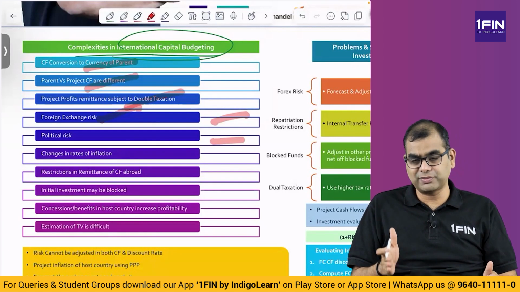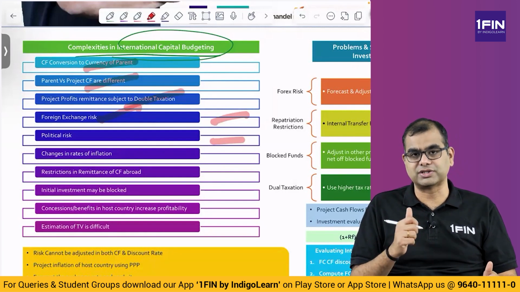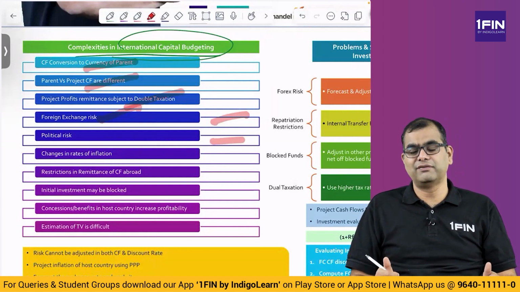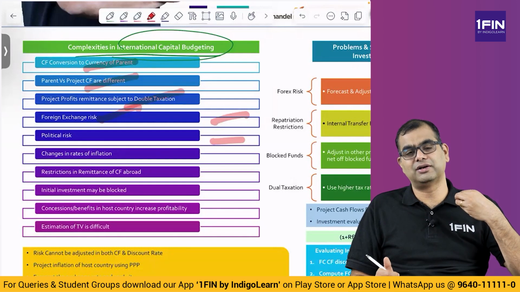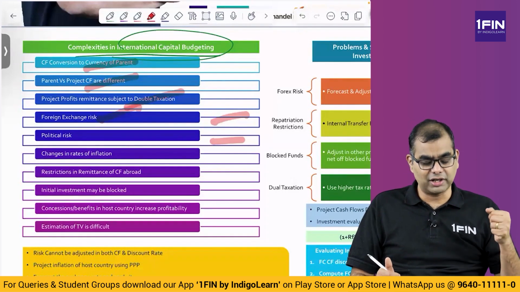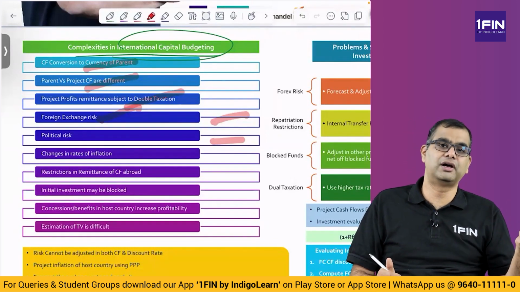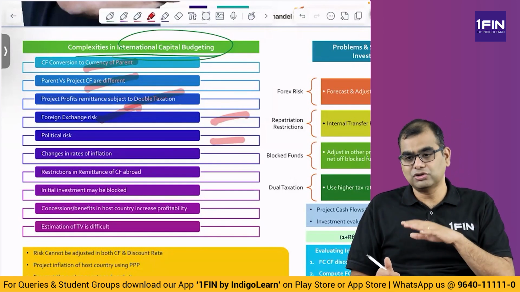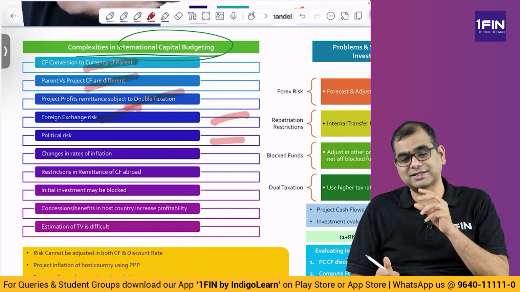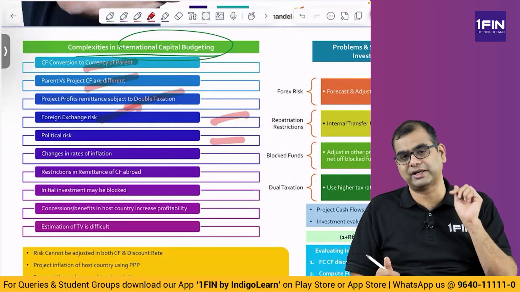So when you make an investment from one country, India, into the US, let's say tomorrow the US says we will impose huge tariffs on all Indian companies, or the US says we will not allow Indian companies' money which is invested in the US to go back to India. So there are regulatory and political risks that may happen in the host country.